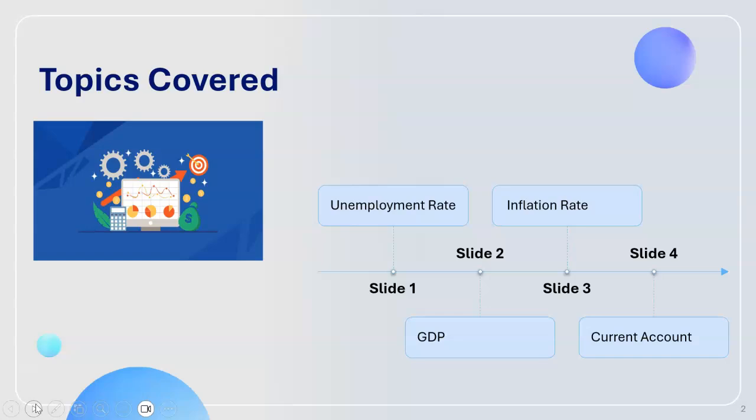Okay, so the way I'll be doing this is by breaking down and explaining 4 different topics that all impact the economy. The first topic I'm going to be discussing is the unemployment rate of the United States. Then I'm going to be talking about the current GDP. After that, I'll be discussing the inflation rate. And finally, I'll be talking about the current account situation for the United States.